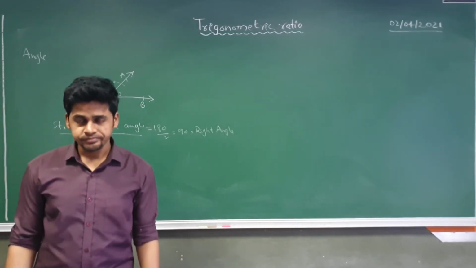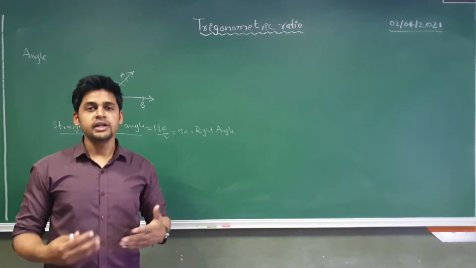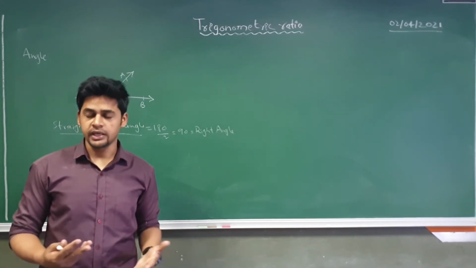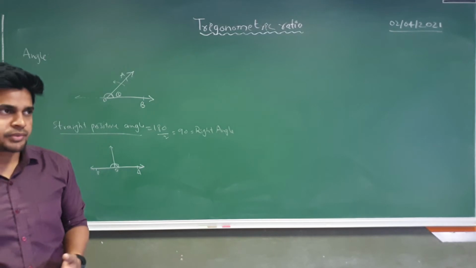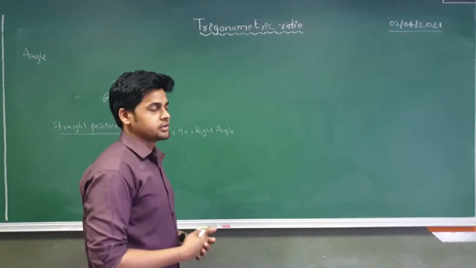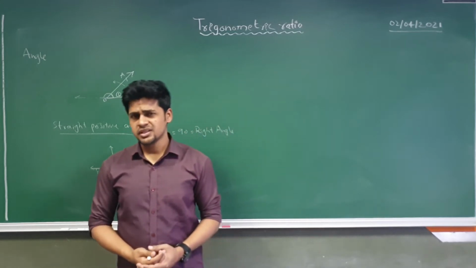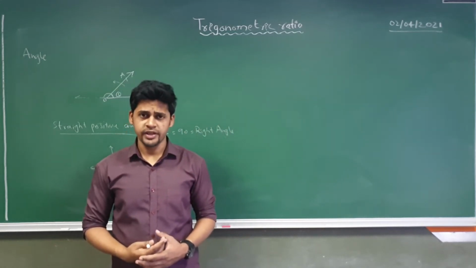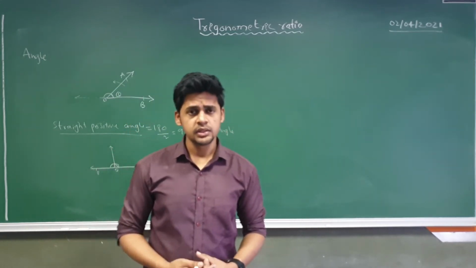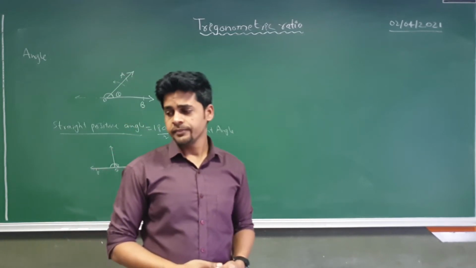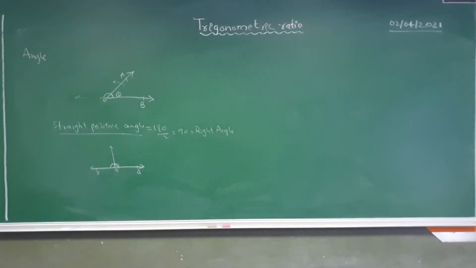Now we will learn the different types of measurement of an angle. We have three types of measurement of an angle. The first is the British system, the second is the French system, and the third is circular measurement. We will see them step by step.